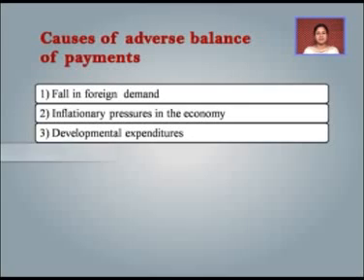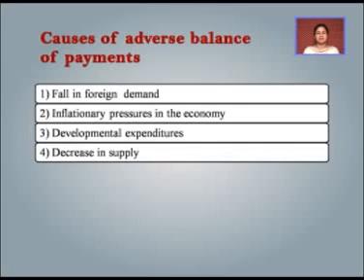Next is decrease in supply. Sometimes there is a possibility that our country may be facing a problem of any natural calamity, or the producers are not in a position to produce the commodities. But this thing generally comes only in the case of agricultural products. And whenever this occurs, automatically the exports of agricultural products go down and imports increase. The result will be the adverse balance of payment.